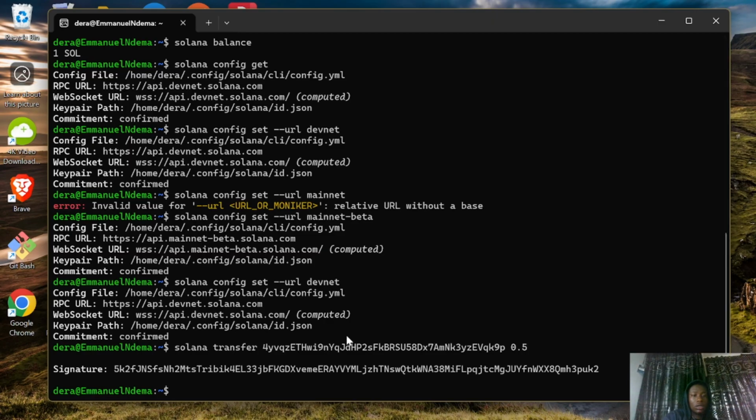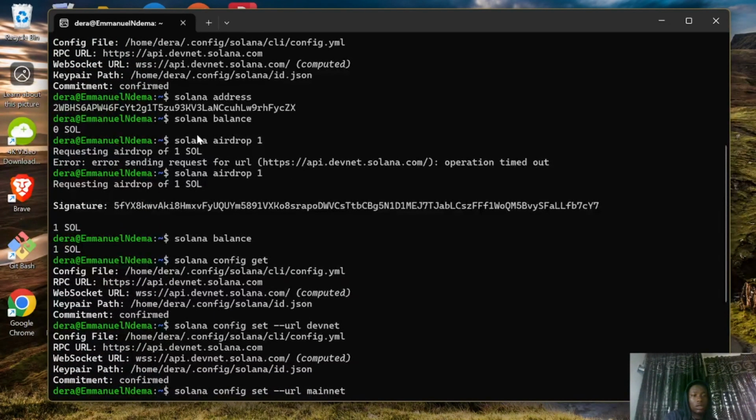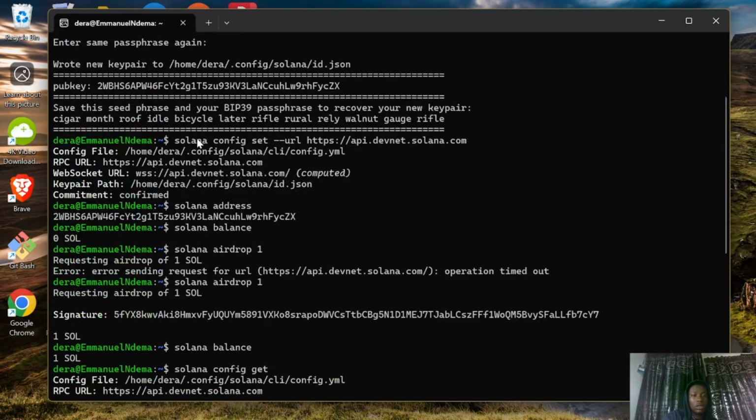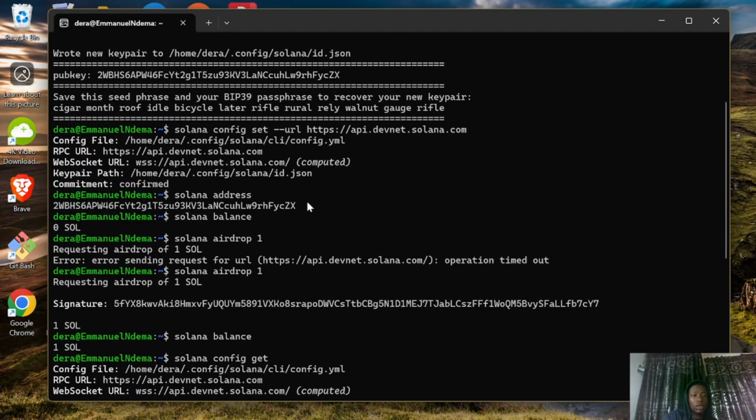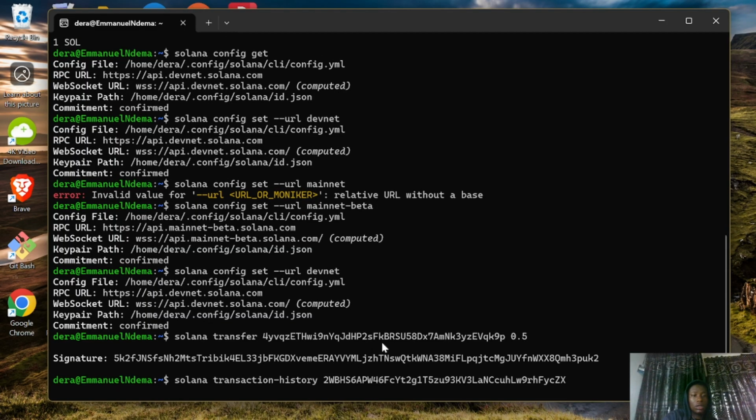The next command we'll be using is solana transaction-history, and then say the wallet address. Now this is our wallet address here. Where did we log out our wallet address? So here's our wallet address. Now let's copy that, and then here it is.